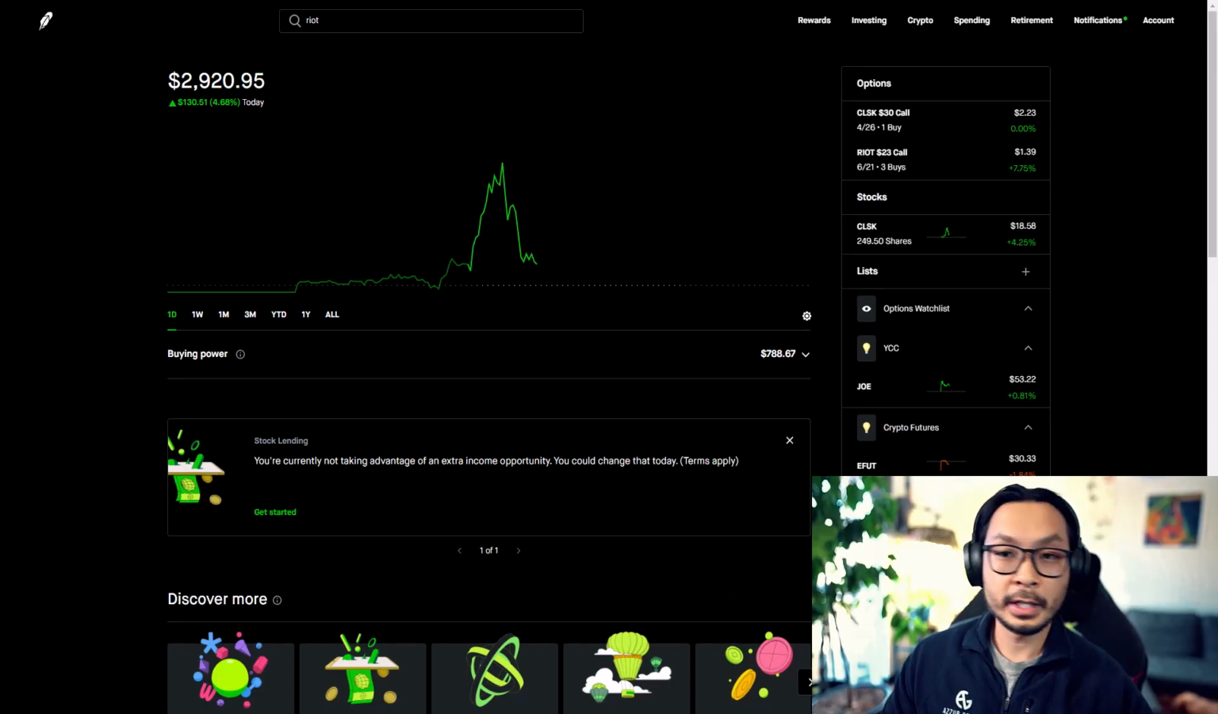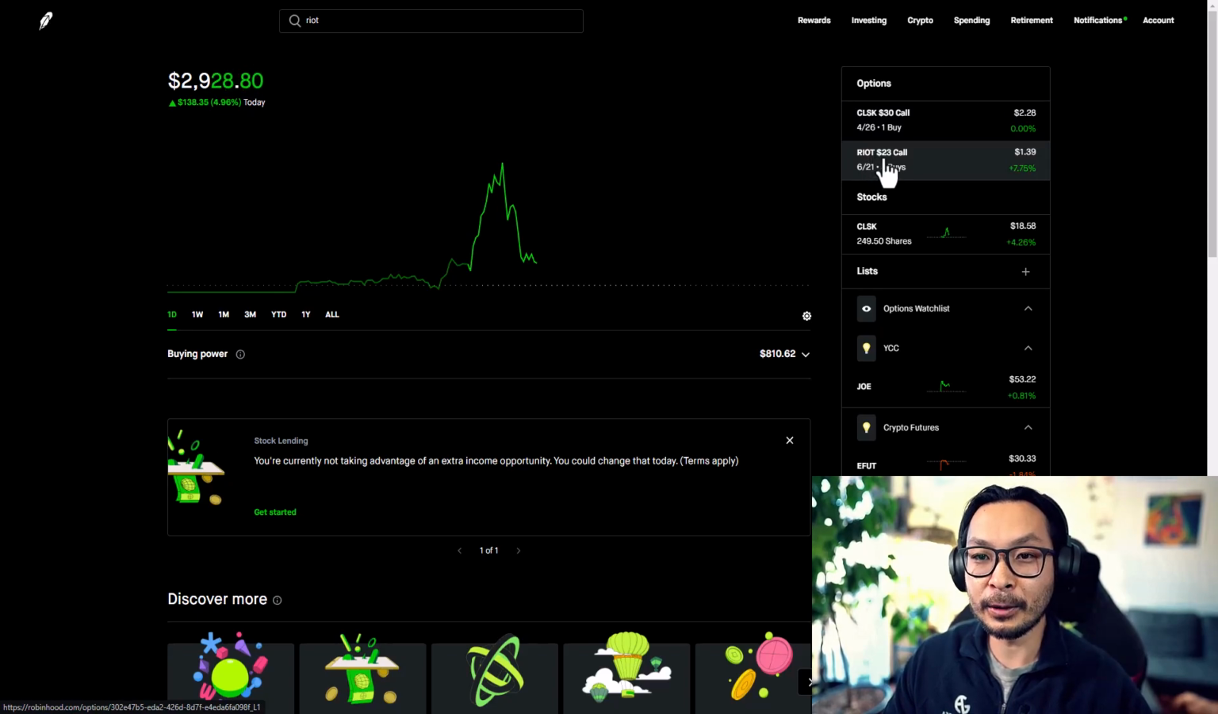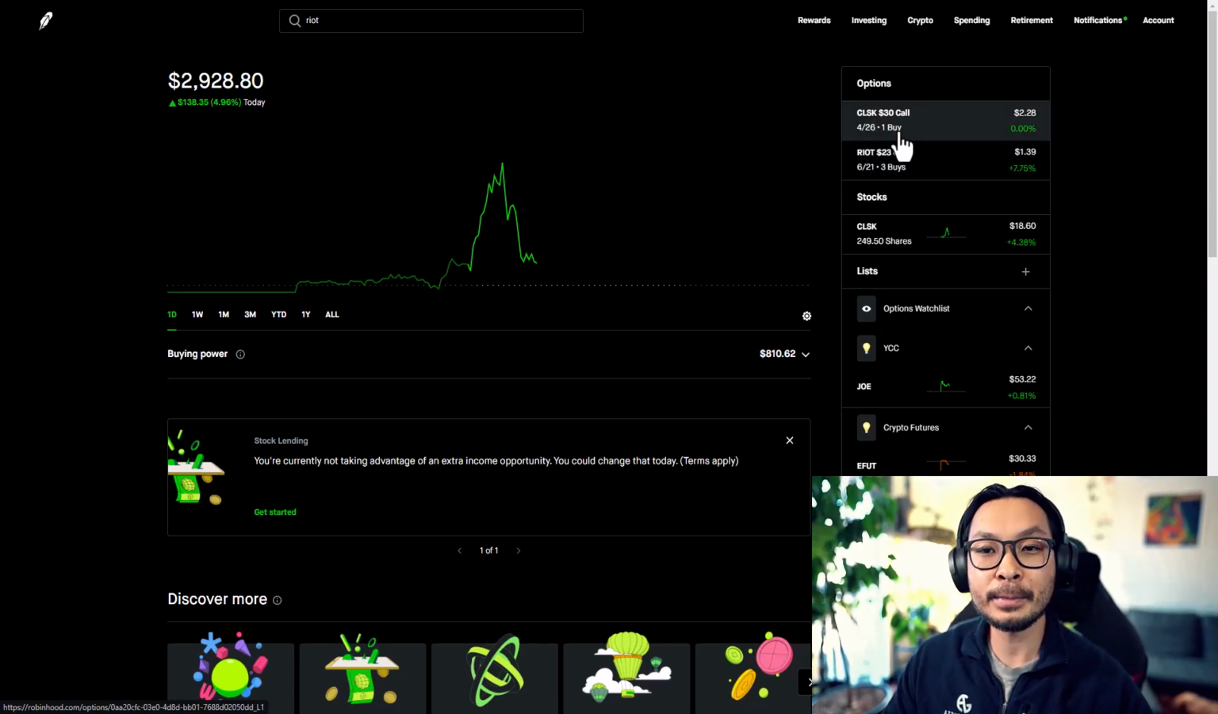I did the same process there for CleanSpark, and then 6. Again, this one's probably much riskier, and is at $30. Since these contracts are really expensive, I didn't have enough buying power to purchase calls all the way out to June for CleanSpark. If I did, I would have done that.